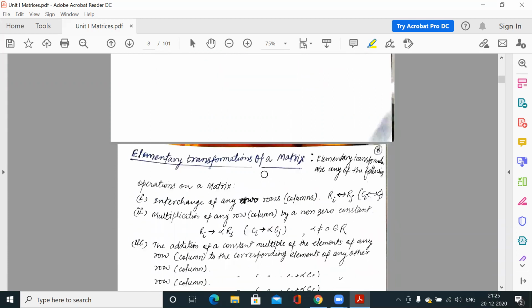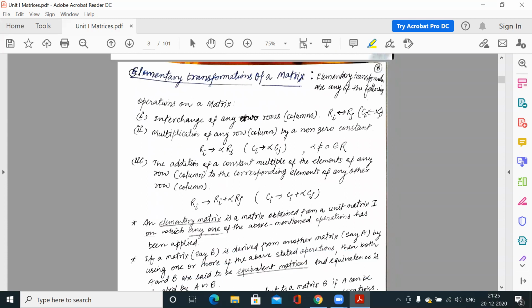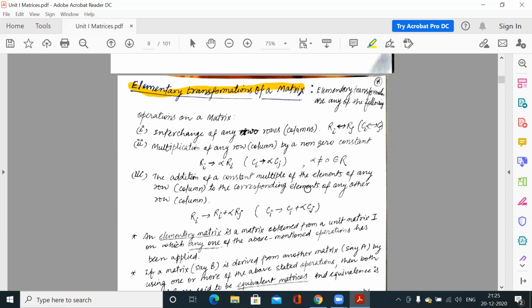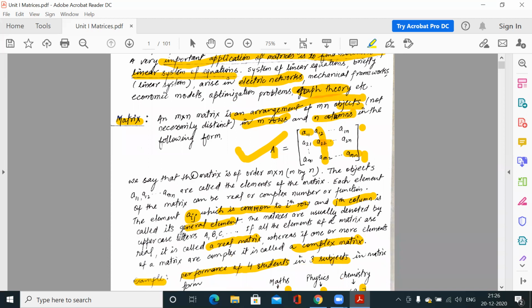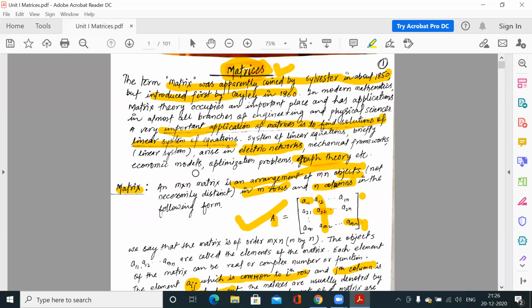So from the next lecture, we will continue with elementary transformation of a matrix. So the first lecture was about the basics of matrices. What is a matrix? What is the order of a matrix? And the types of matrices: singular, non-singular, idempotent, unitary, orthogonal, row matrix. So these are some. We have studied some properties of the matrices. So from the next lecture, we will study the operations of matrices.